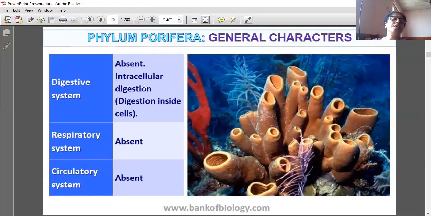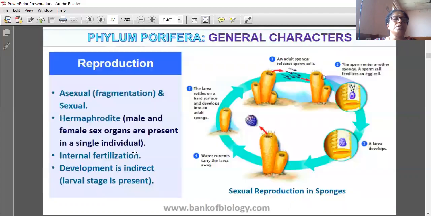Digestive system absent, intracellular digestion, digestion inside the cell only. In Porifera, intracellular digestion only. Extracellular digestion is also possible in phylum Coelenterata. Sorry. Respiratory system absent, circulatory system also absent. Reproduction is asexual by fragmentation and sexual, hermaphrodite. When male and female sex organs are present in the same organism, it is hermaphrodite. Internal fertilization. Development is indirect, that is, a larval stage is present.